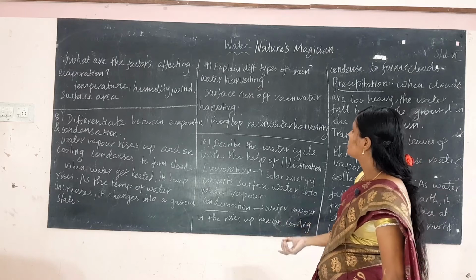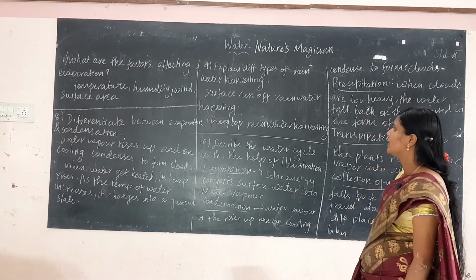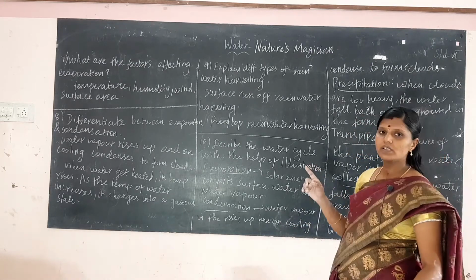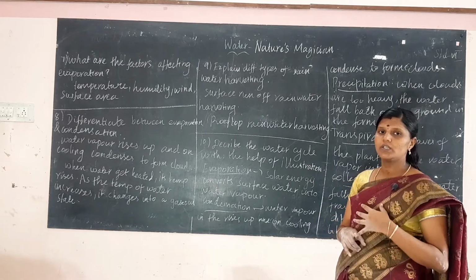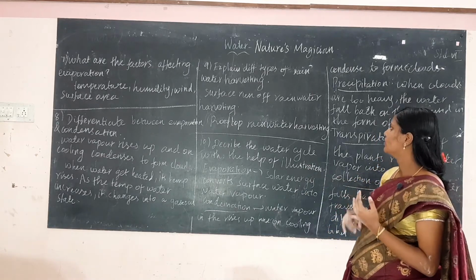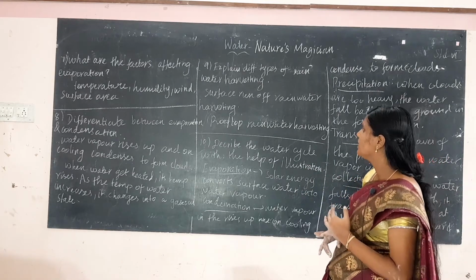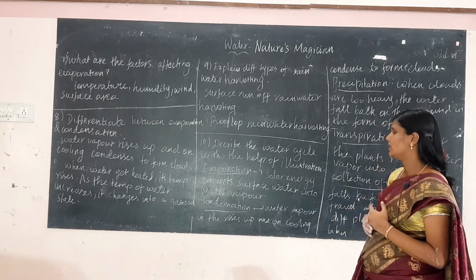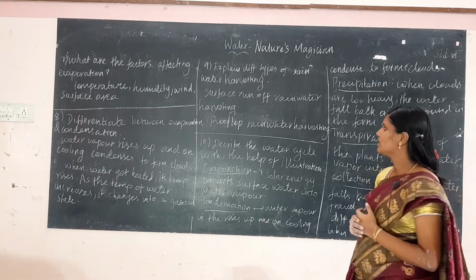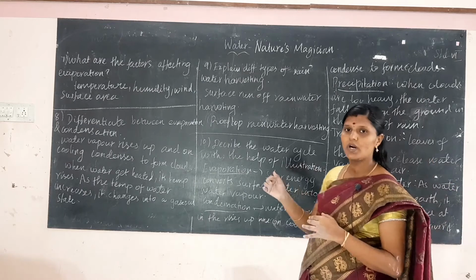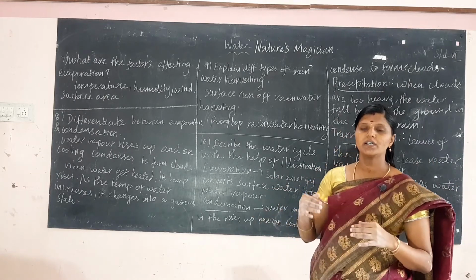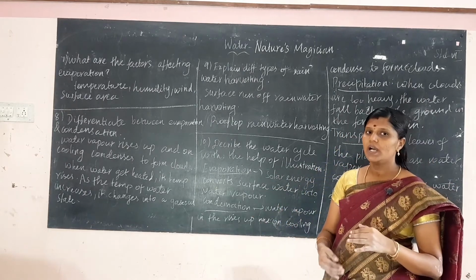Okay. So, next question is, explain the different types of rainwater harvesting. There are two types of rainwater harvesting. One is surface runoff rainwater harvesting and another one is rooftop rainwater harvesting. Surface runoff means they allow the water to reach under the ground and drains.